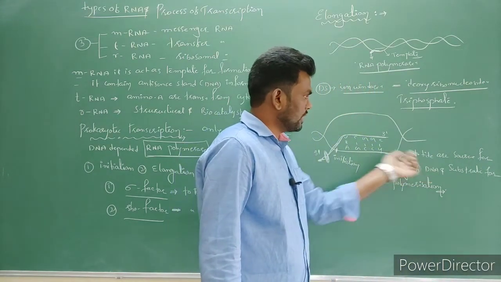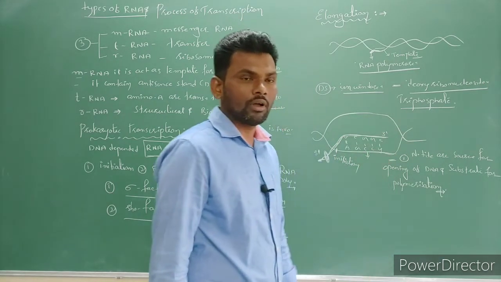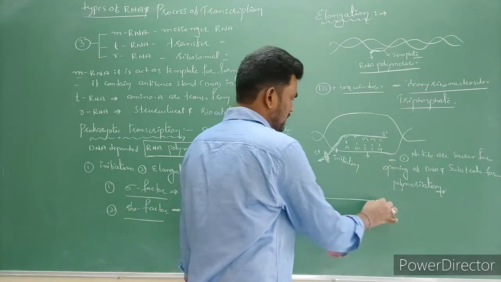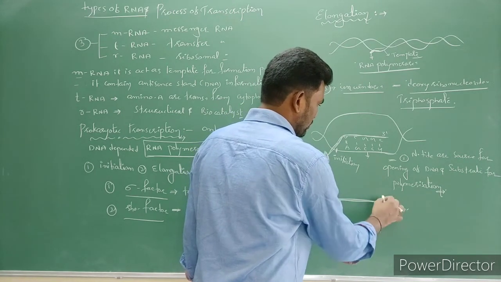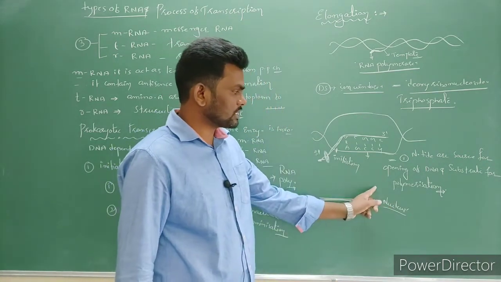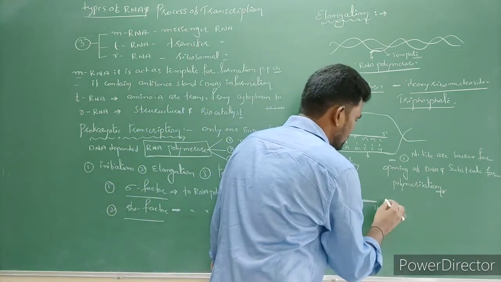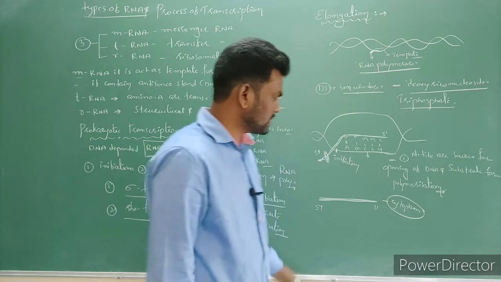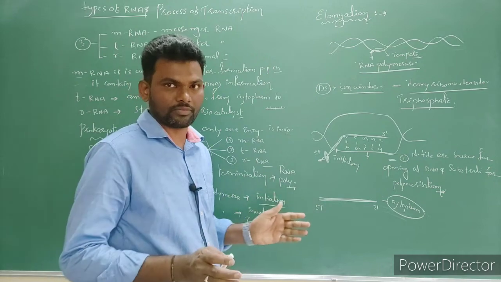Now by using this nucleotide, the complementary strand is formed on the template strand. What happens after completion, the 5' to 3' RNA is released. This is 5', this is 3'. In the case of a eukaryotic cell, it is released into the nucleus, but now we are discussing prokaryotic cells, so it is released into the cytoplasm. And this sequence is a continuous sequence. There is no interrupted sequence. It means splicing does not take place.